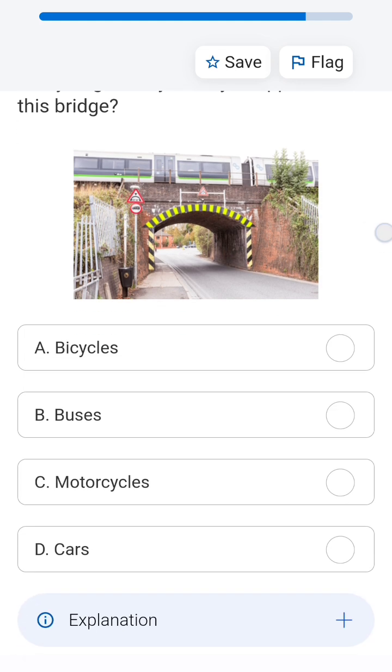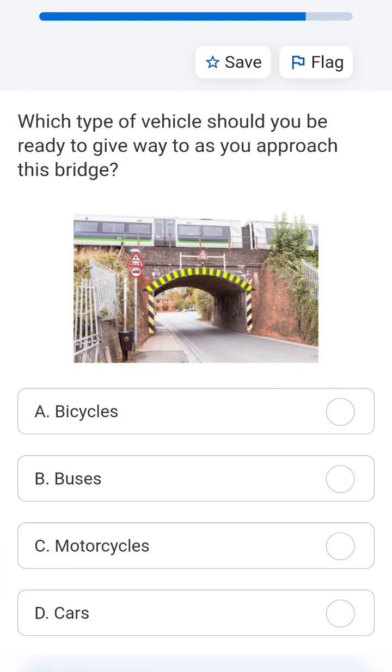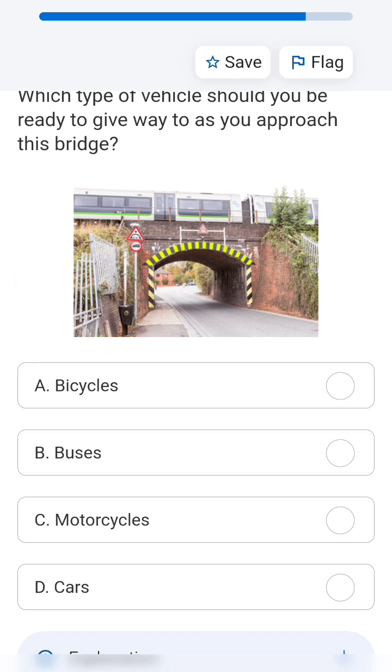Which type of vehicle should you be ready to give way to as you approach this bridge? See, this bridge is not straight, it has a curvature in the roof. So the higher vehicles, the heavy vehicles, will go through the midway.